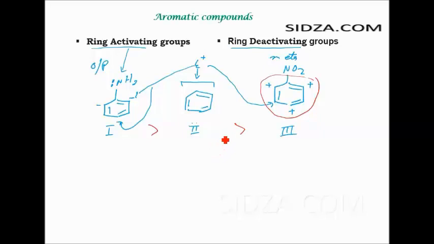Correct. So we categorize those groups into ring activating groups as well as ring deactivating groups, right? A ring activating group is one which increases the electron density at the ring, and therefore the attack of the electrophile will be faster. A ring deactivating group is one which decreases the electron density at the ring, so therefore the attack will be slower. So in terms of reactivity, we can say the electrophilic aromatic substitution reaction will be faster at aniline than benzene, than nitrobenzene.